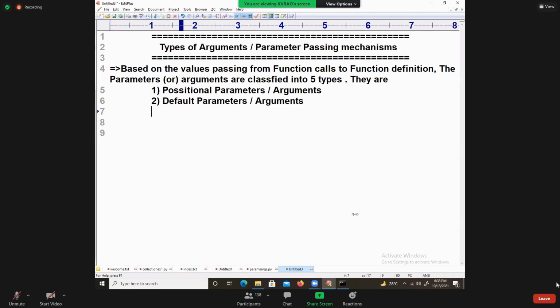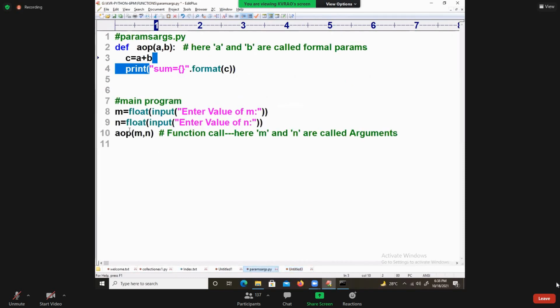Can we write passing values from argument to parameter? That only we wrote here. People can ask a question. Don't take your C language knowledge into consideration. Don't try to put your passing from function call to function definition.